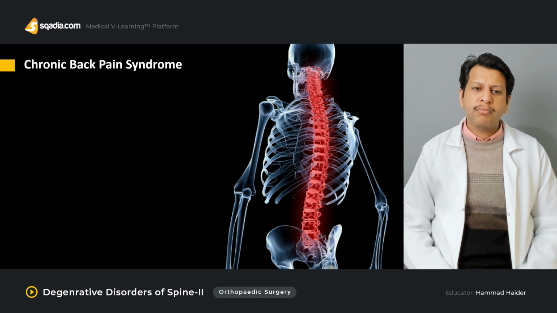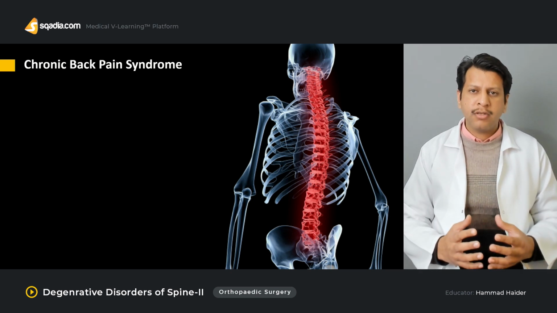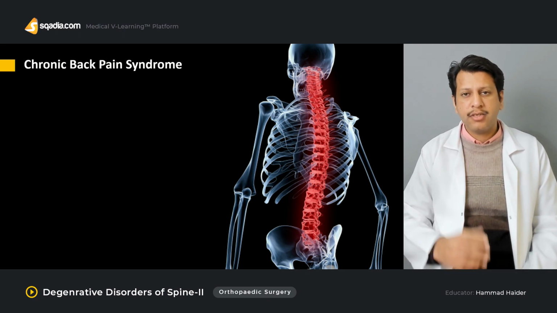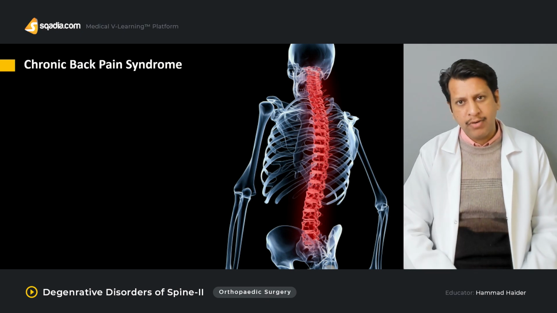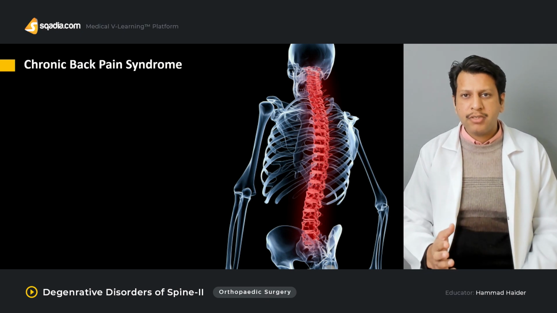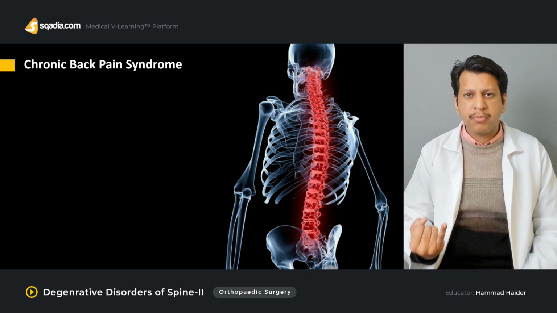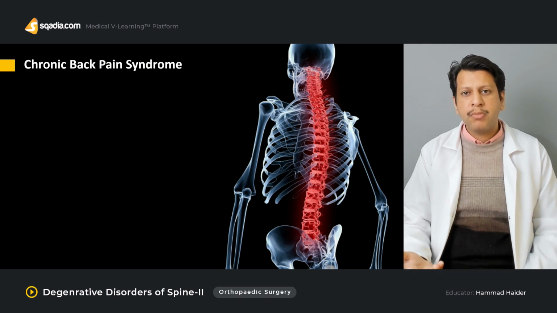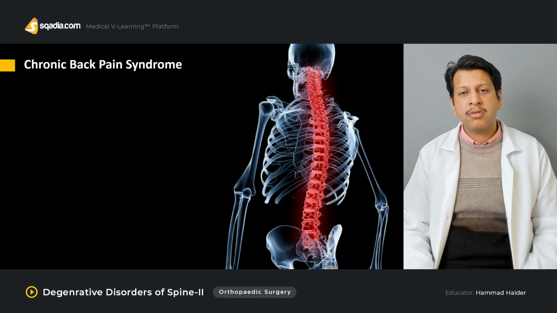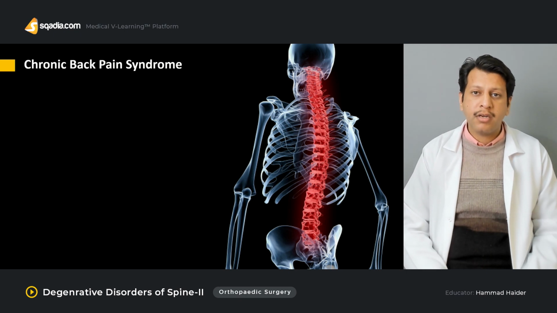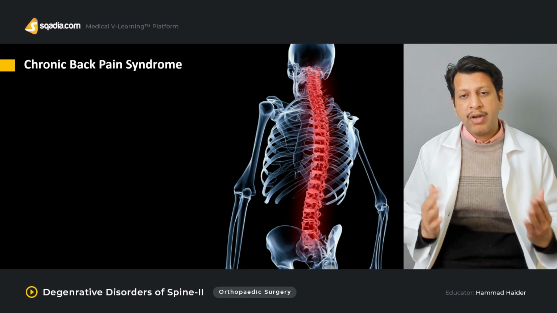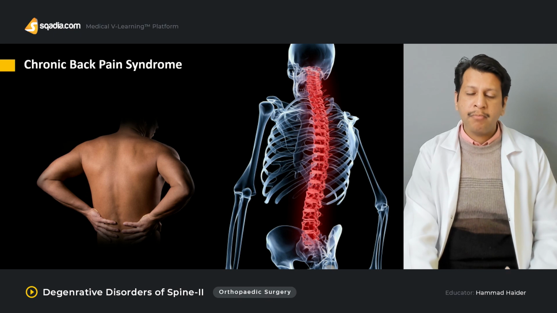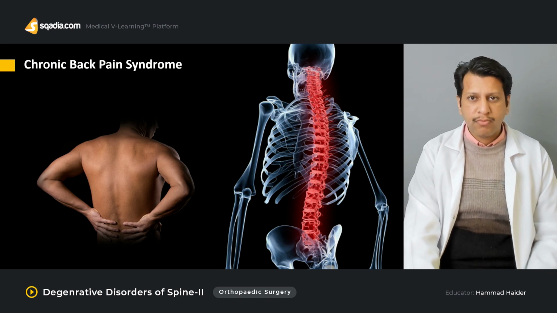Chronic back pain syndrome: once the patient presents to you with chronic backache, what you need to understand on history is that you need to rule out all the red flags as well as the yellow flags. Plus, you need to examine the patient to rule out what your differential is. This could be simply discitis, vertebral osteomyelitis, or a pyogenic infection. There could be simpler causes such as disc prolapse or disc slip, or even spondylolisthesis, or even cauda equina syndrome. So you have to narrow your history down and examine the patient accordingly, and then make up your differentials. So what could be the causes of low back pain?